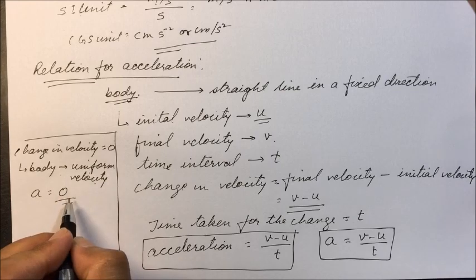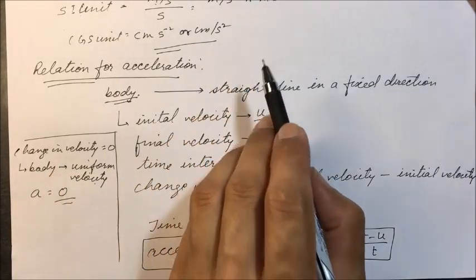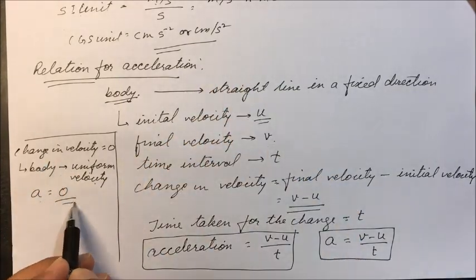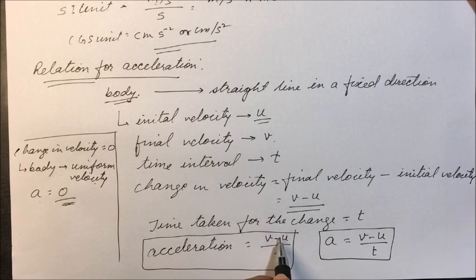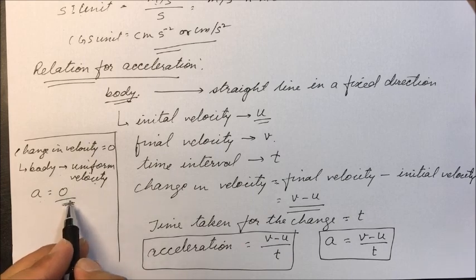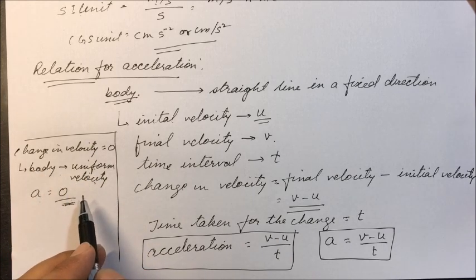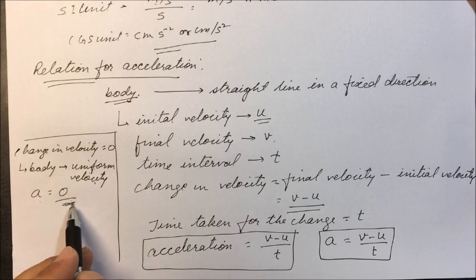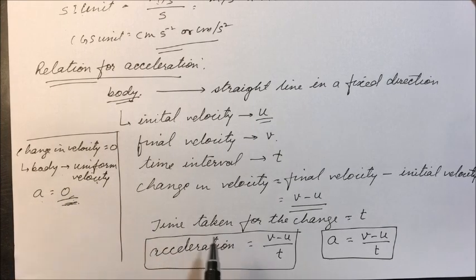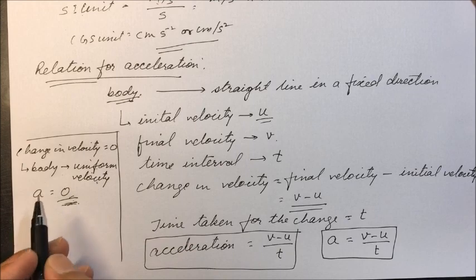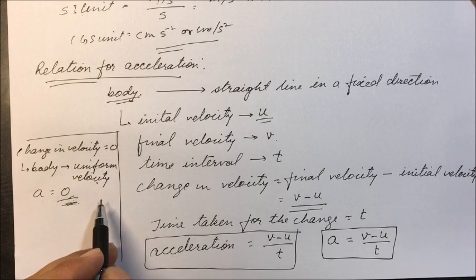The body is not accelerating. Change in velocity is 0, so there is no acceleration. So a body moving with uniform velocity does not have any acceleration.